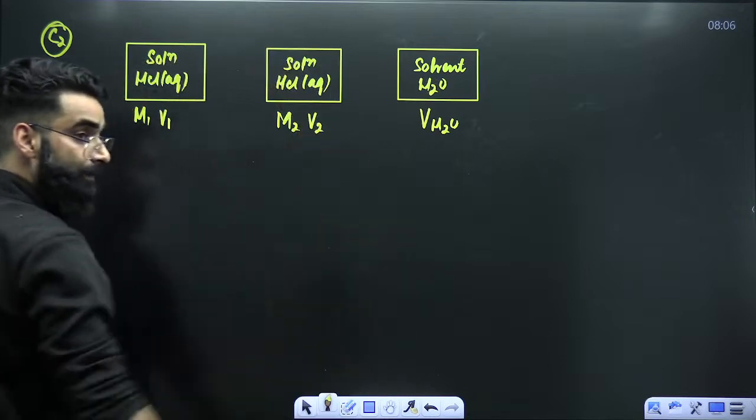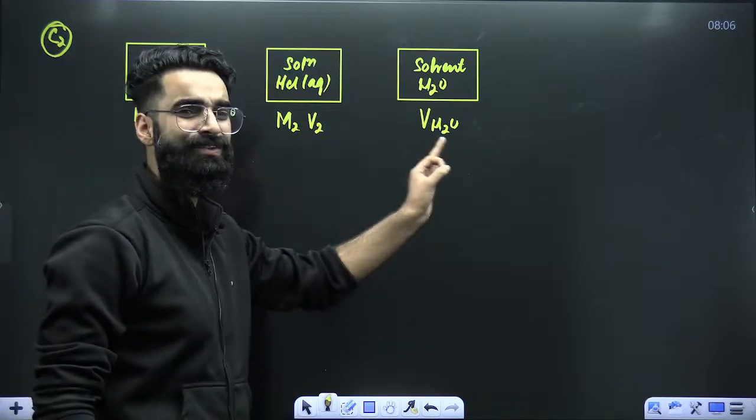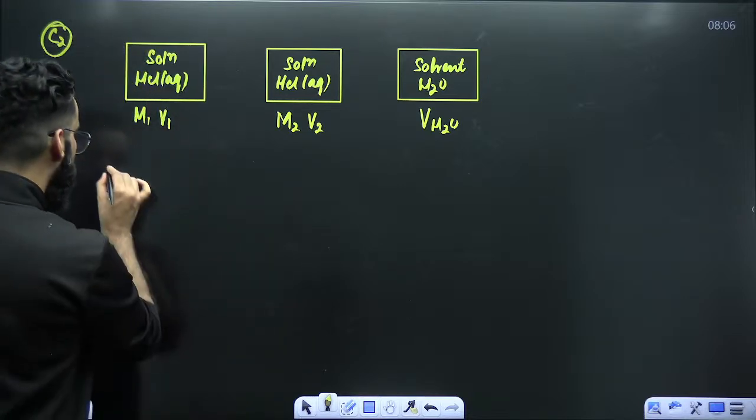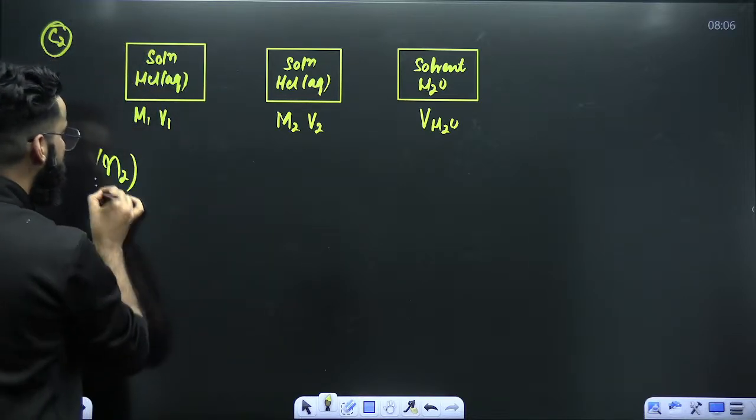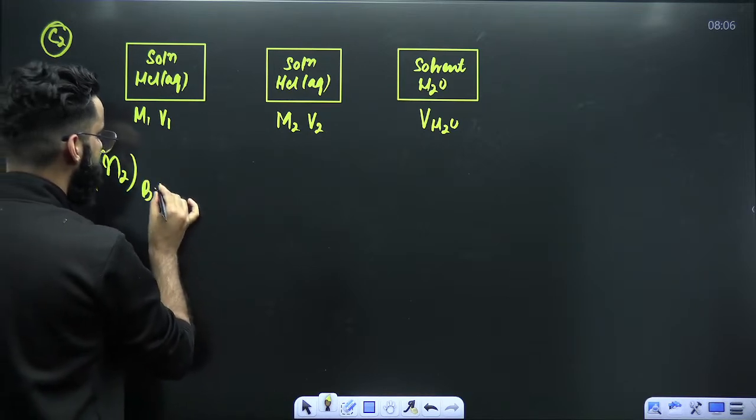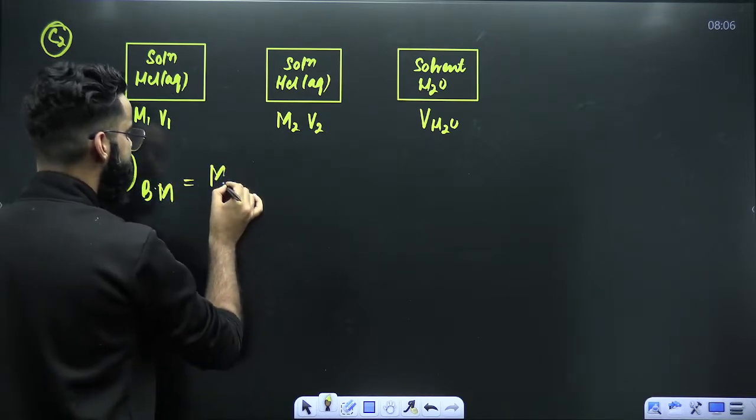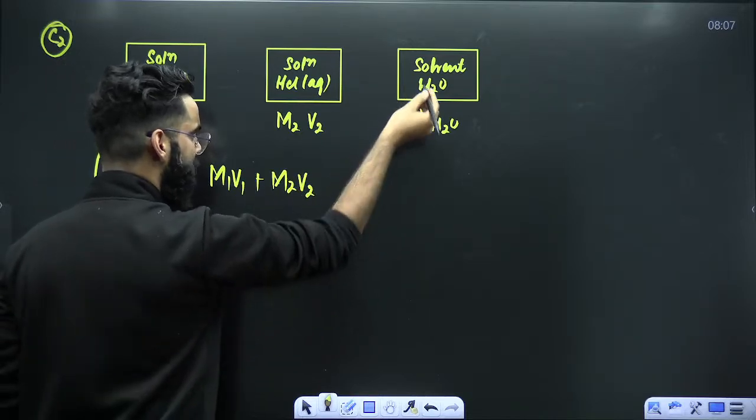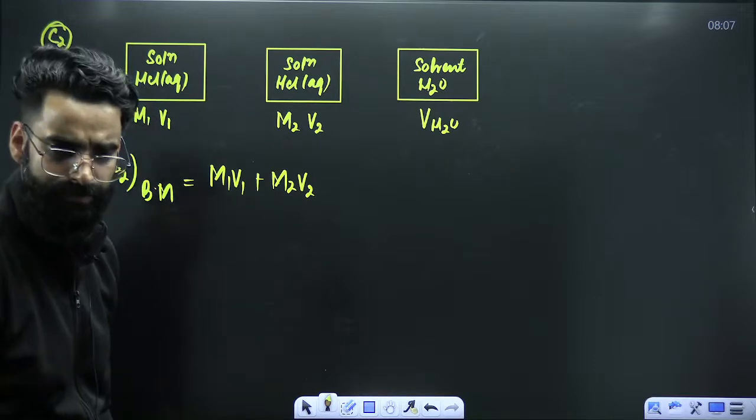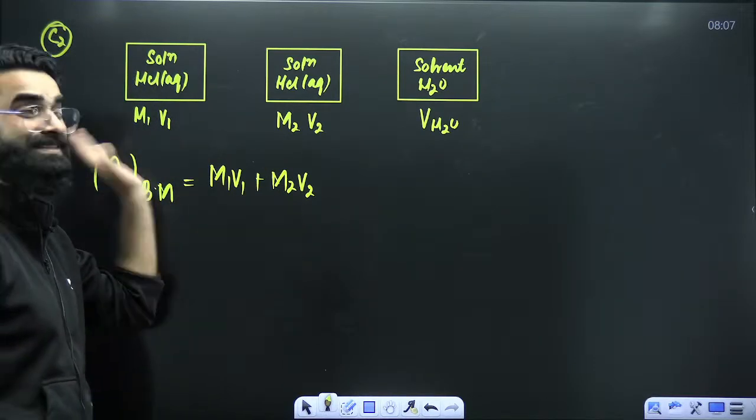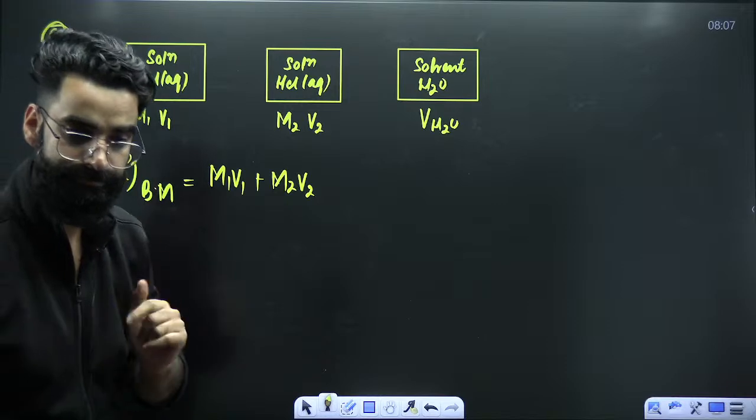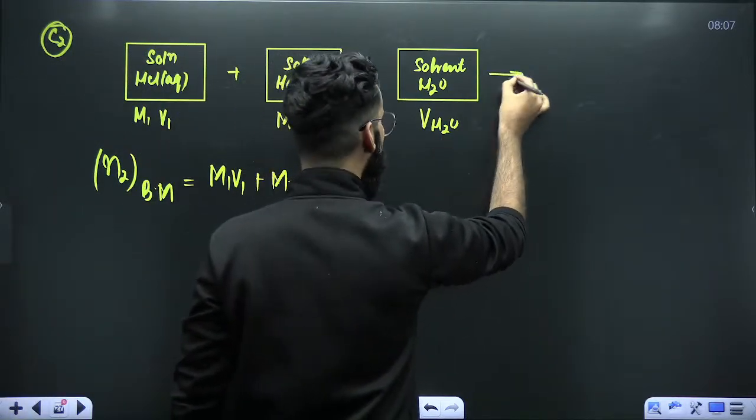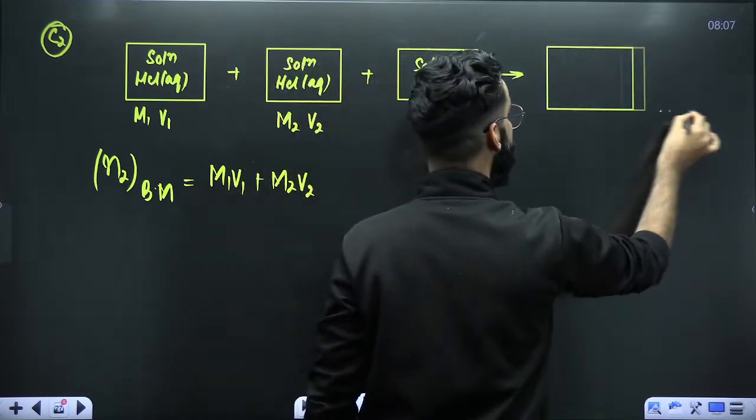It's pure solvent. Have I mixed these three containers yet? I have not mixed them yet. So tell me, how many moles of solute do we have in all the containers before mixing? In the first container, it's M1V1. In the second container, it's M2V2. And in the third container, there is no solute. So these are the total moles of solute present in all the containers before mixing. Right? Now, my dear students, I am going to mix them up.